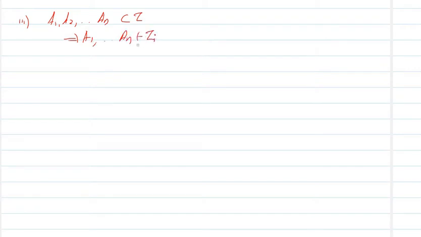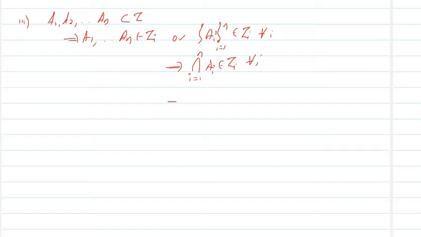Tau I, or this collection A i where i runs from 1 to n belongs to tau I, and that is for every I, which will give you the intersection of A i, i running from 1 to n, belongs to tau I for all I. This will give you that the intersection of A i belongs to the topology tau.